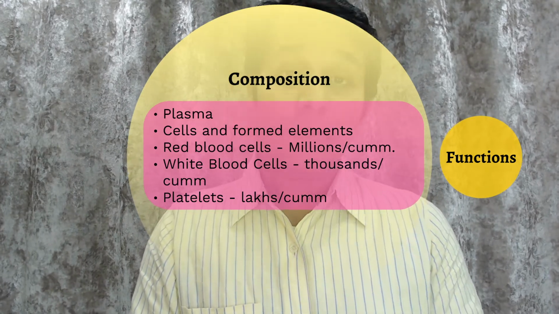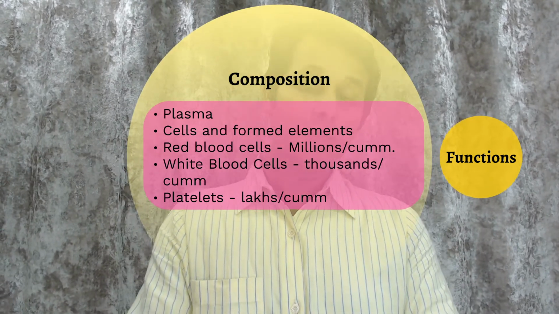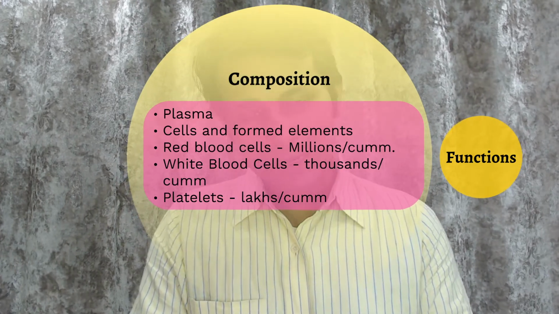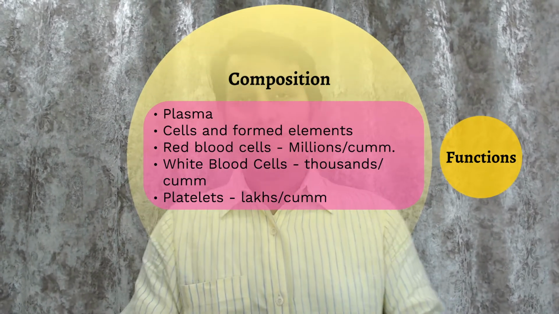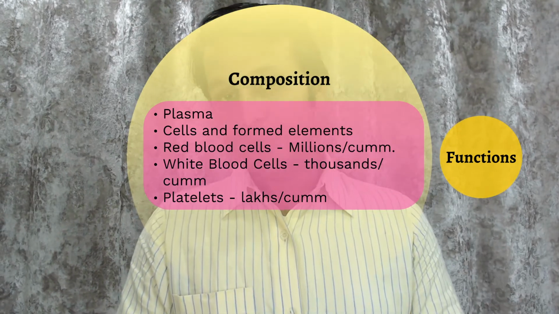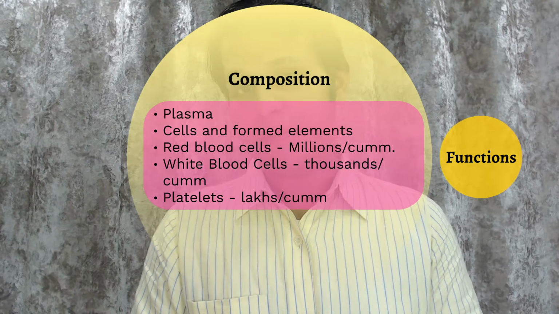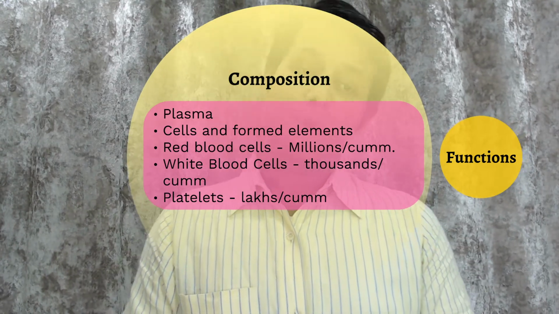They are generally in millions per cubic mm of the blood. The WBCs, that is white blood cells, which play a role in defense mechanism, are generally in thousands per cubic millimeter of the blood. And the platelets, which play a role in hemostatic mechanism, are generally in lakhs per cubic millimeter of the blood.